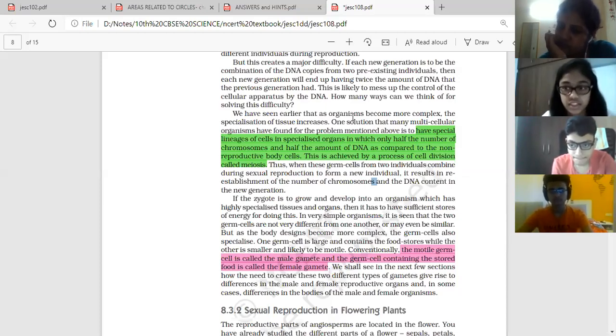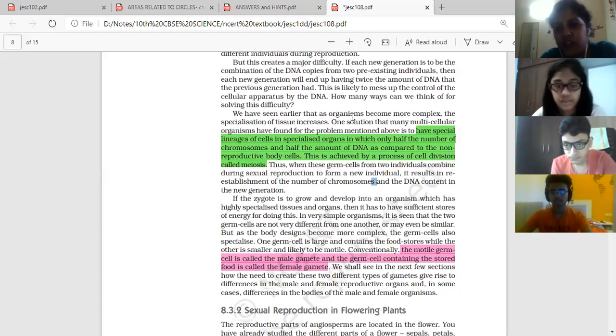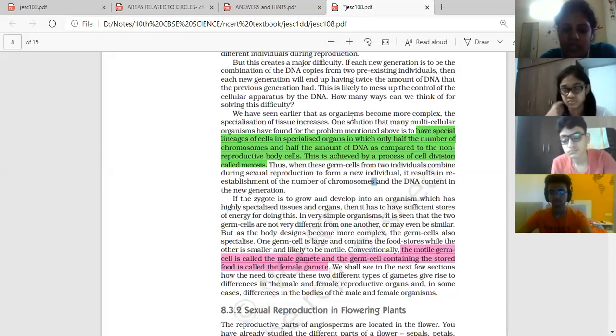In sexual reproduction, there are special cells which have only half the chromosomes and DNA. This is a 3-mark question, so you have to elaborate it. You have to explain asexual reproduction and sexual reproduction separately. In that you have to write that the number of chromosomes in the organism is 2n, that is, pairs of chromosomes are there. In asexual reproduction, an exact copy of the DNA is made, and the cell division that takes place is mitosis.